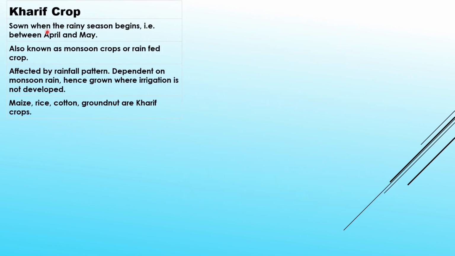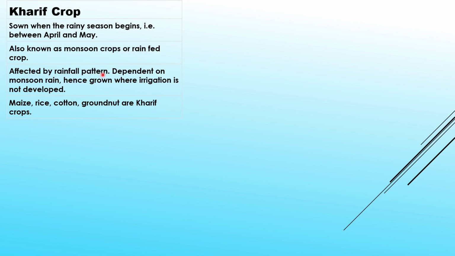Kharif crop. Kharif crop is grown in the rainy season, that is between April and May, just before the rainy season starts, also known as monsoon crop, as it is grown during the monsoon season only, and as the water is supplied by rain itself, so it is called rain fed crop.